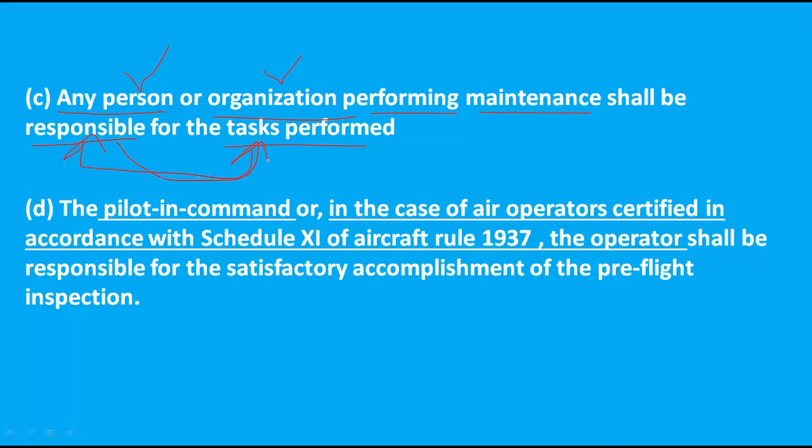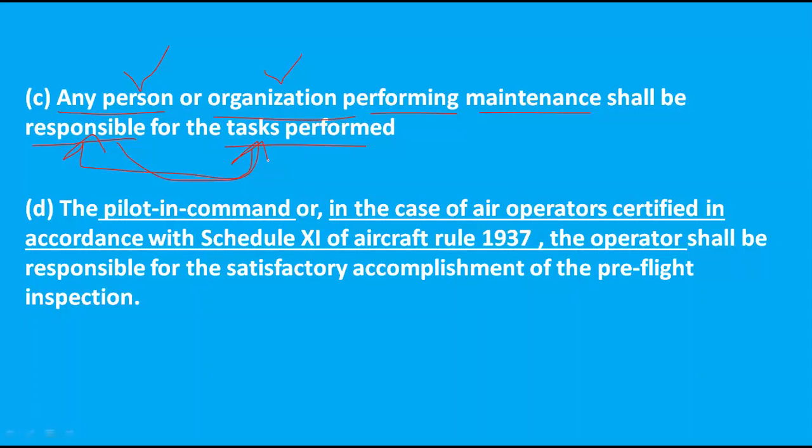Okay, so here is a question. If someone is completing some maintenance task on an aircraft, whose responsibility is it to complete those tasks on the aircraft? That is the person or organization performing those maintenance tasks on that aircraft.